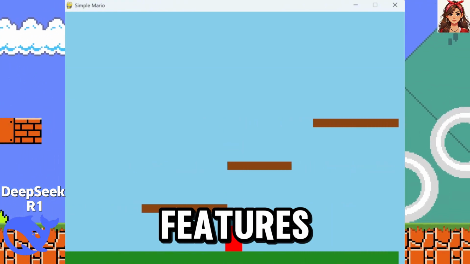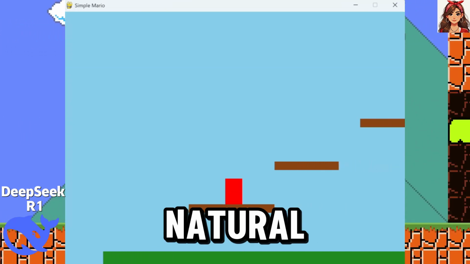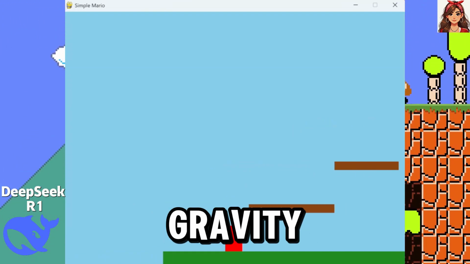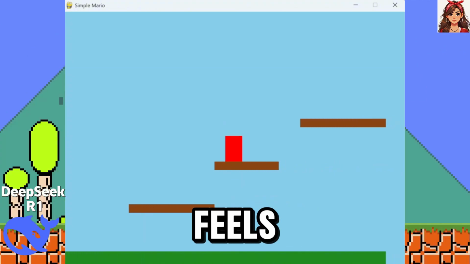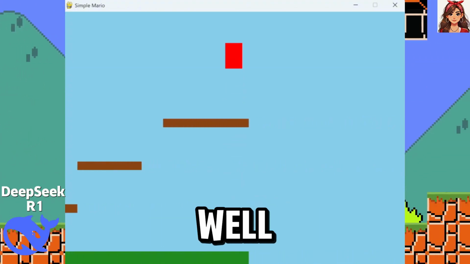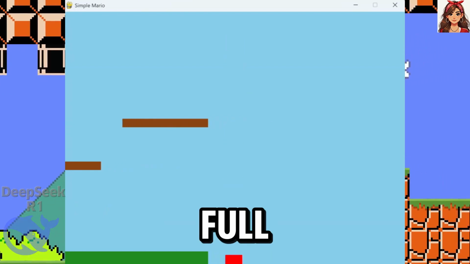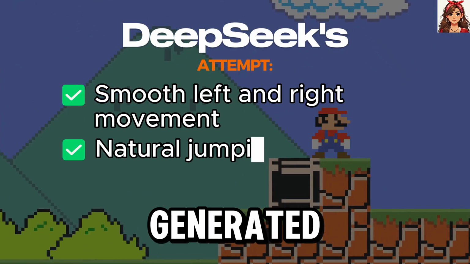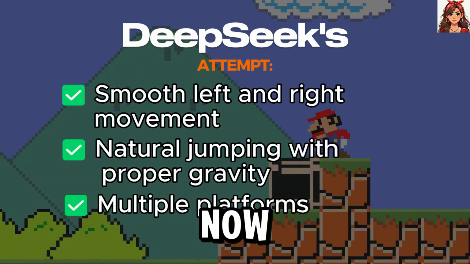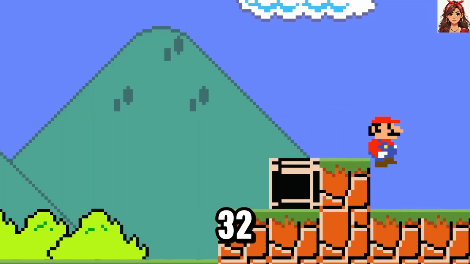Key features: smooth left and right movement, natural jumping with proper gravity, multiple platforms. The gameplay feels responsive, with fluid movement and well-implemented gravity. It's not a full Mario game, but for an AI-generated script it's quite solid. Now let's take a look at QWQ-32B's attempt.